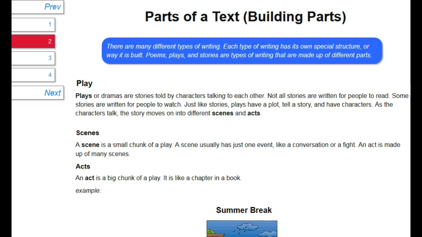Just like stories, plays have a plot, tell a story, and have characters. As the characters talk, the story moves on to different scenes or acts. A scene is a small chunk of a play. A scene usually has just one event, like a conversation or a fight. An act is made up of many scenes. An act is a big chunk of a play. It's like a chapter in a book.